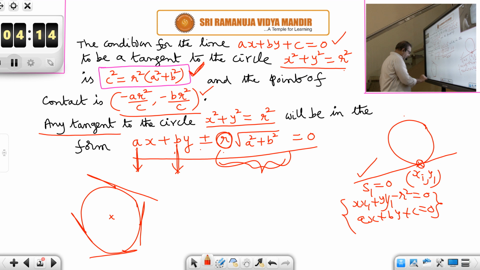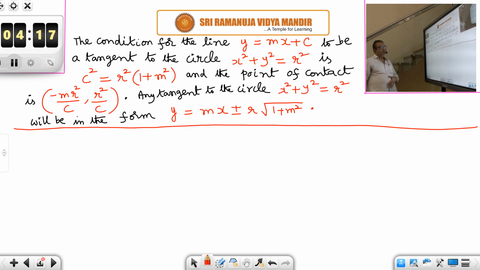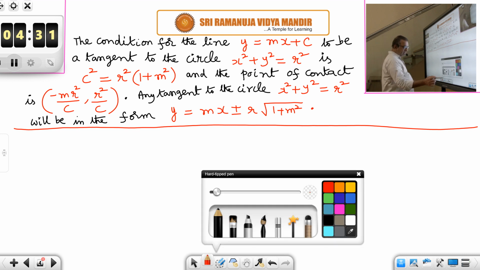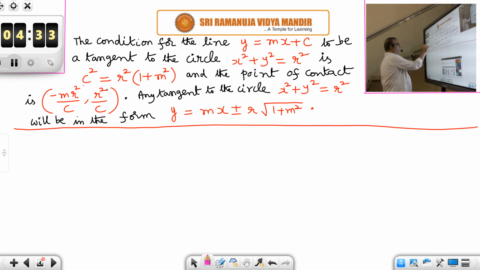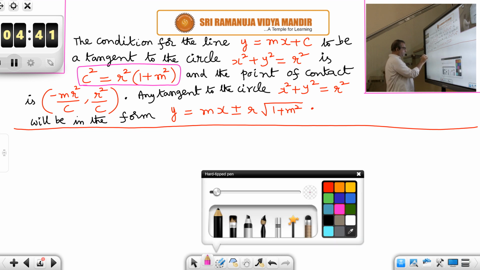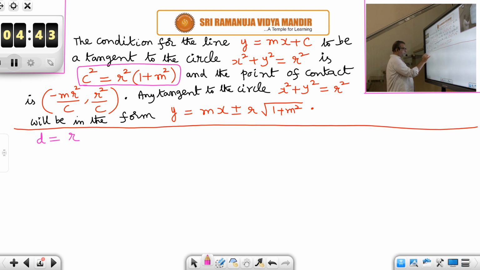Okay. So, let us derive the similar condition. Let us go to the next page and derive the similar condition for the line y is equal to mx plus c. What is the condition for the line y is equal to mx plus c to be a tangent to the baby circle? The condition is c square is equal to r square into 1 plus m square. You can easily derive it, because the condition is d is equal to r. For any line to be a tangent to any circle, the condition is d is equal to r.